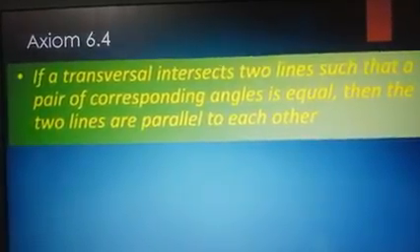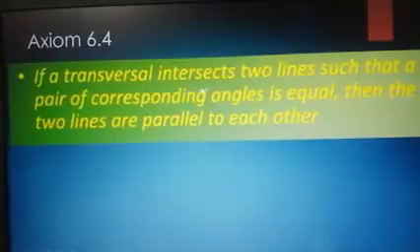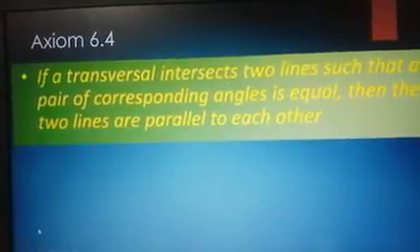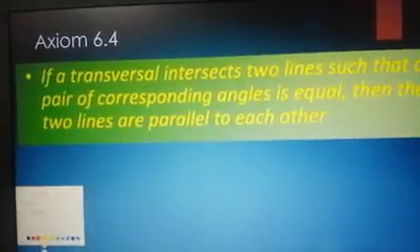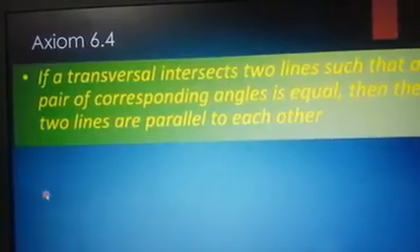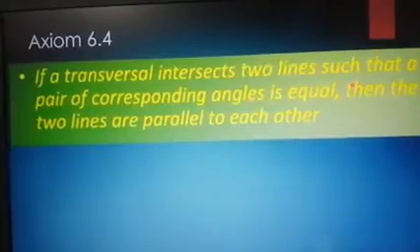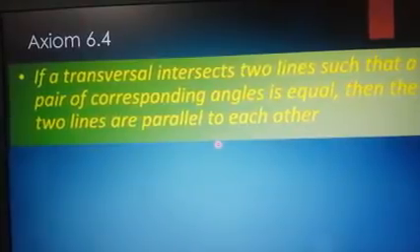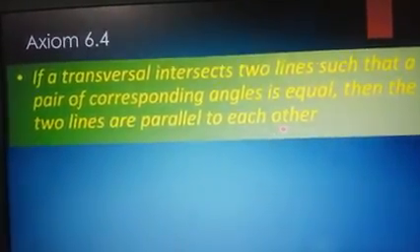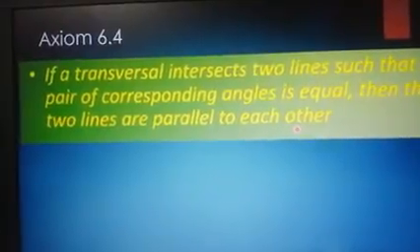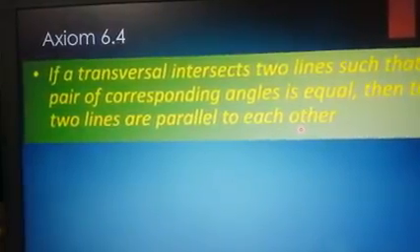If a transversal intersects two lines such that a pair of corresponding angles is equal, then the two lines are parallel to each other. That's the meaning of axiom 6.4.